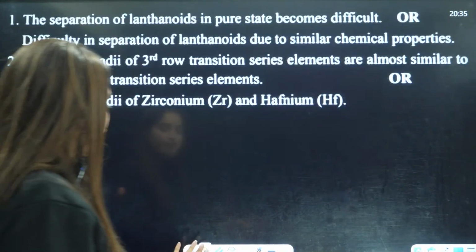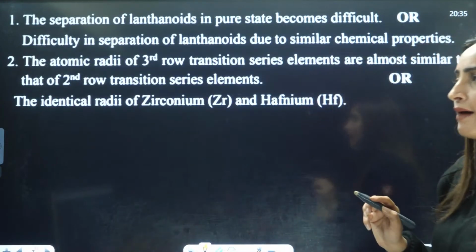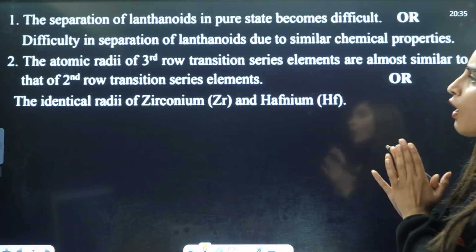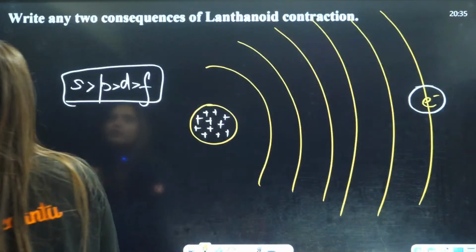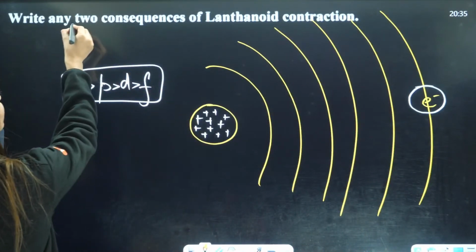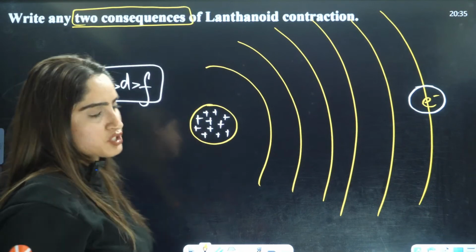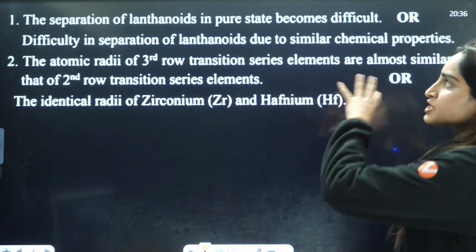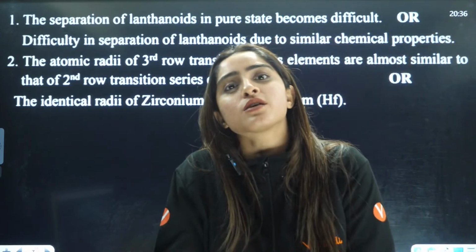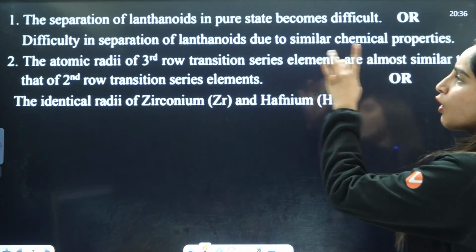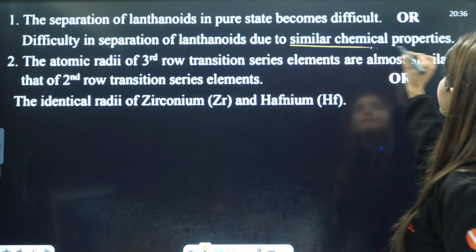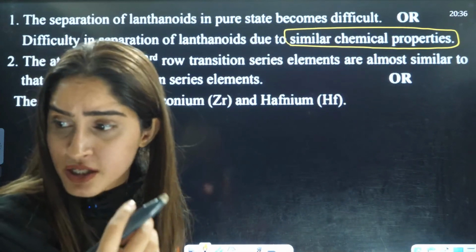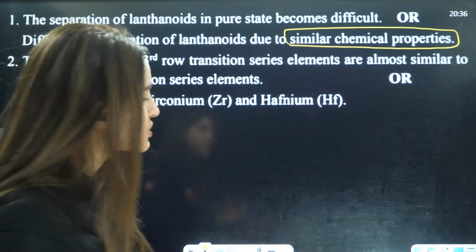Now, let us see from the theoretical point what you have to write in the exam. They are asking two consequences of lanthanoid contraction, not the definition. So two very important consequences: first, the separation of lanthanoids becomes difficult because the size is approximately the same. There is difficulty in separation due to similar chemical properties. Even their stable oxidation state is also +3.